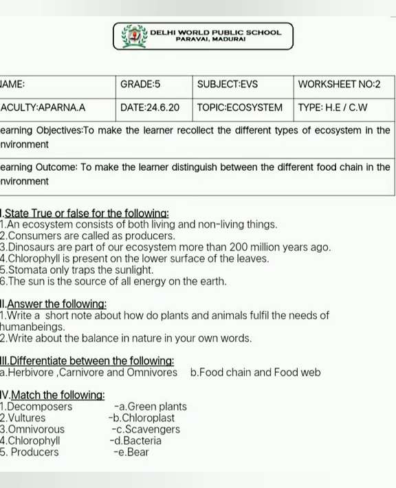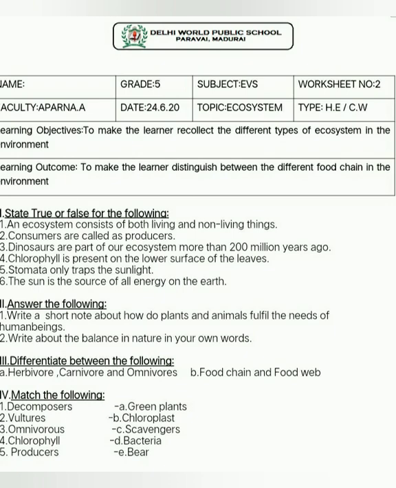Second one, food chain and food web. So the food chain begins with the producers, because the producers prepare their own food. From the producers, the consumers take the food. From the consumer, the secondary consumer, and it goes on. This is about the food chain. Food web, many interlinked food chains are known as a food web.